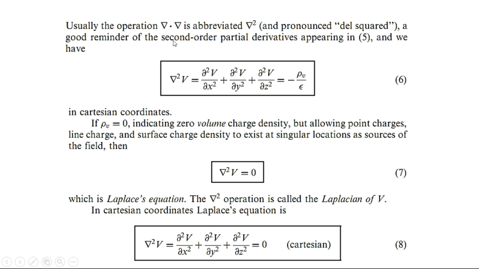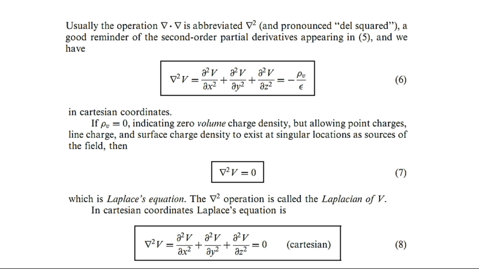Usually the operation del dot del is abbreviated del square and pronounced del square, a good reminder of the second order partial derivatives appearing in 5. And we have del square V is equal to del square V by del x square plus del square V by del y square plus del square V by del z square, and that is equal to the negative of volume charge density by epsilon in Cartesian coordinates.